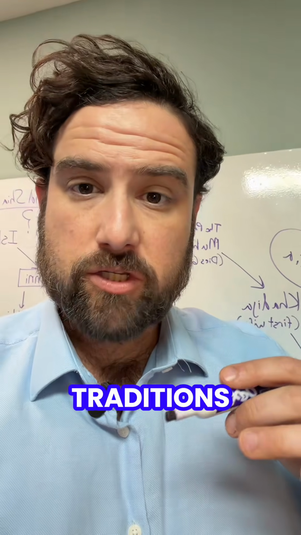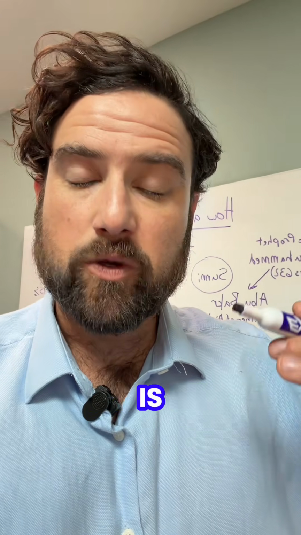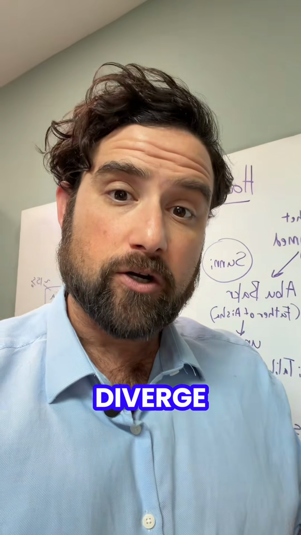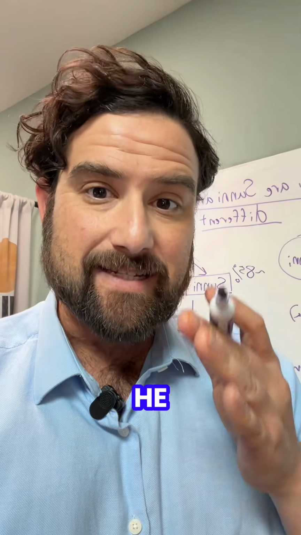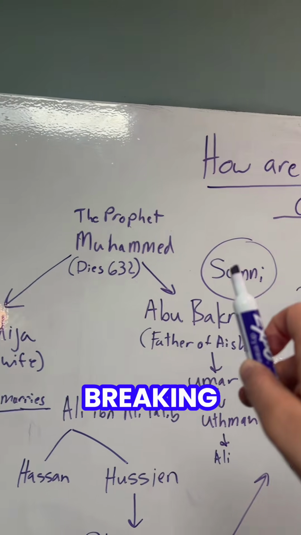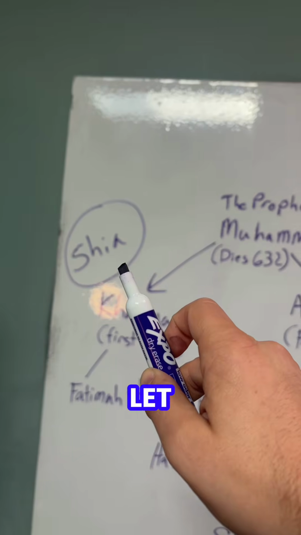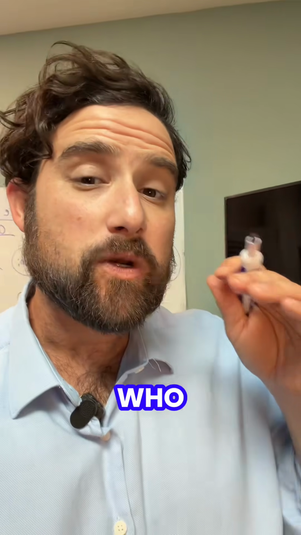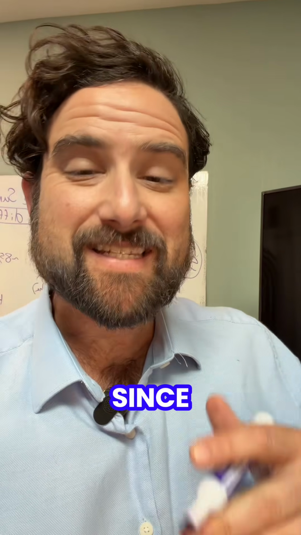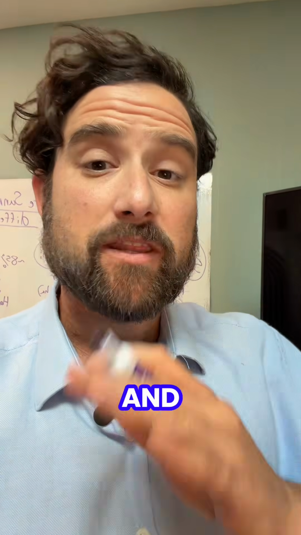So both Islamic traditions start out in the exact same place, and that is with the Prophet Muhammad, but they start to diverge in 632 when he died. At this point, we have a breaking point between Sunni and Shia. Let me explain. Ultimately, this was about who would lead Muslims after Muhammad, since he had not appointed a successor, and there was a break.